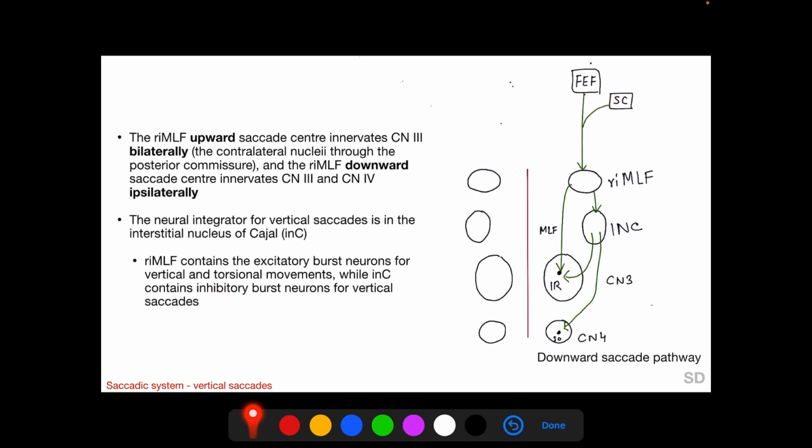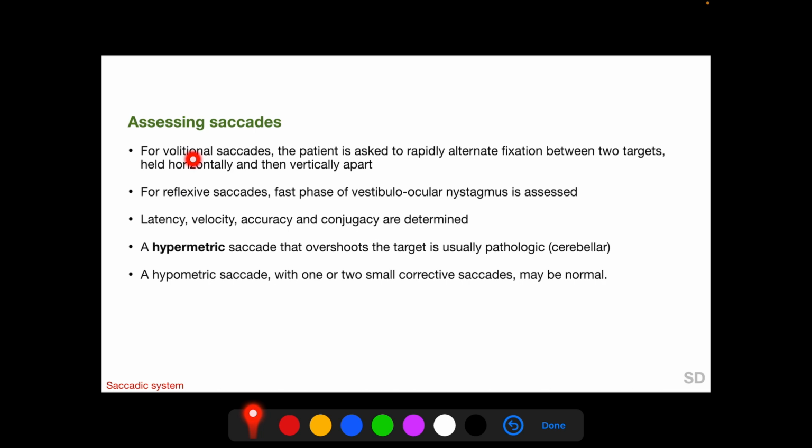For assessing volitional saccades, the patient is asked to rapidly alternate fixation between two targets, which are held horizontally and then vertically apart.